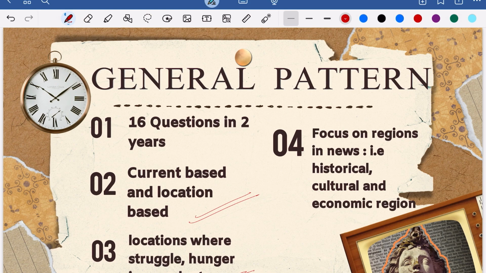One thing which has been seen is that UPSC sometimes asks about the cultural regions in those areas. For example, the Ukraine Russia war is going on, but the basis of that war is basically cultural conflict apart from economic and social. So you have to know what area is occupied by Russia and why Ukraine is claiming it. So that area which is occupied, what is it called in cultural terms, right?